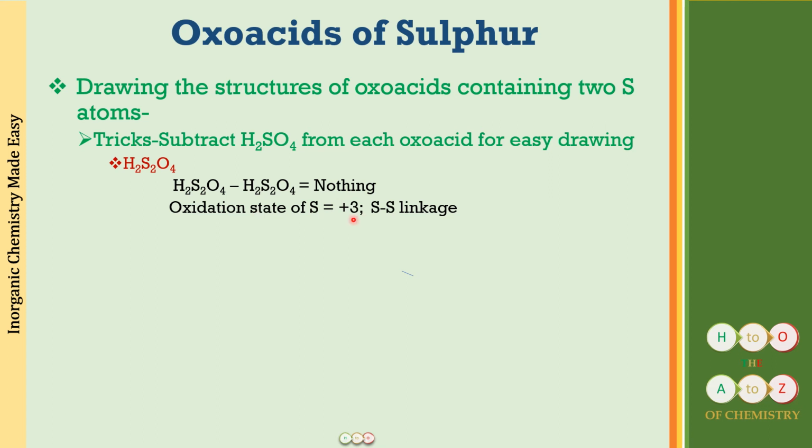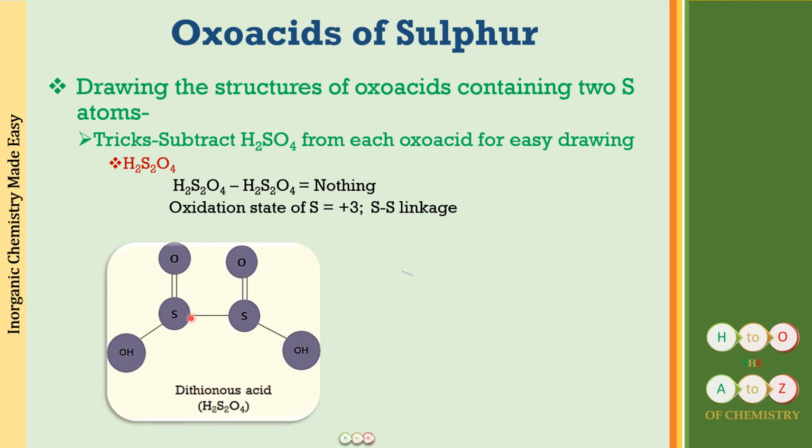+3 means this is less than the highest oxidation state, so it will be an S-S linkage. So simply what you are going to do is draw an S-S linkage between the two sulfurs. Put each sulfur with a double bonded oxygen and an OH group, and this is going to complete your structure. This is dithionous acid H2S2O4. Very easy, I think, not at all difficult.